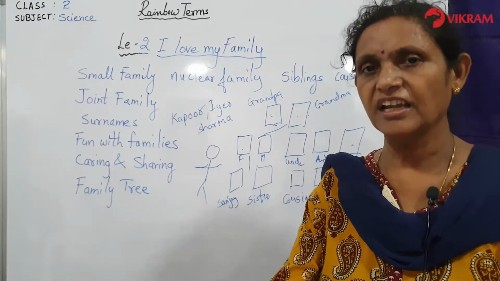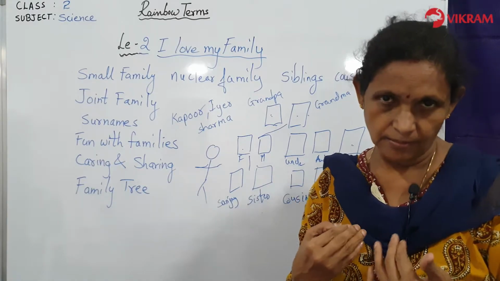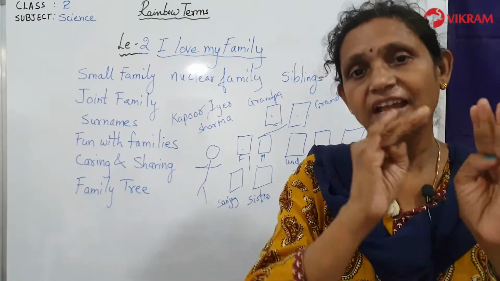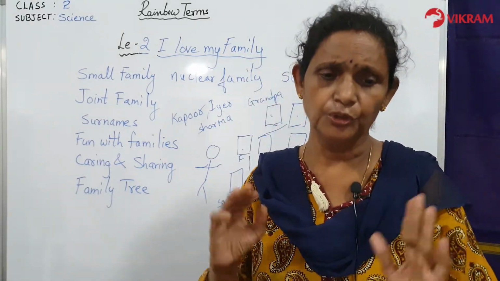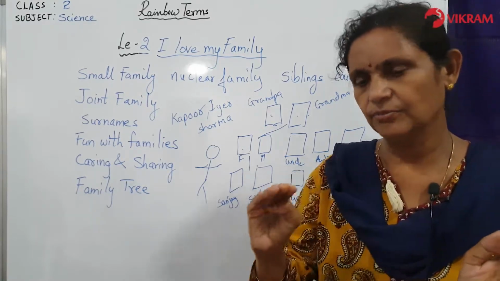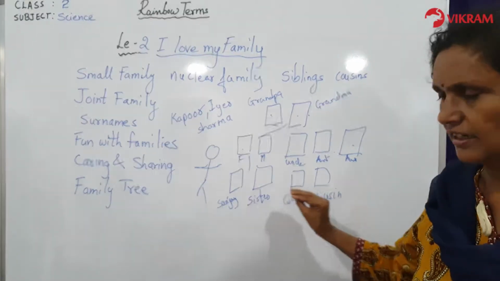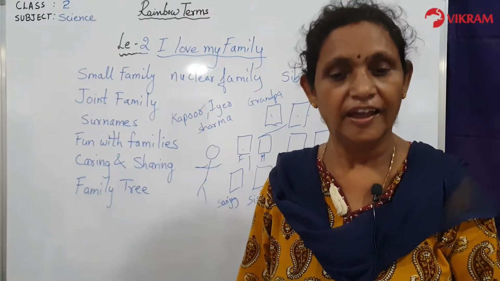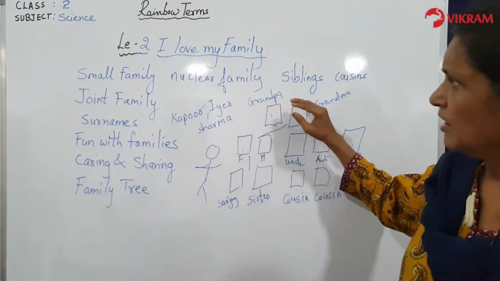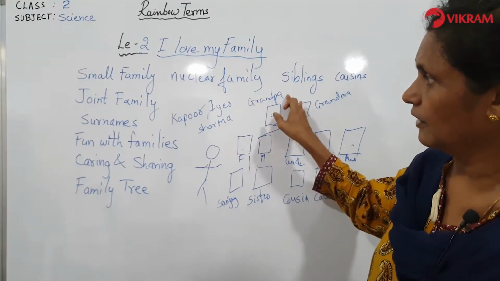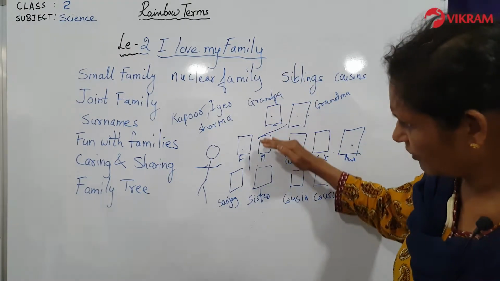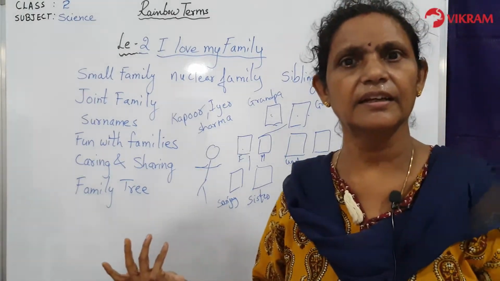You collect all the names of your family members. You take the photographs of your grandparents, your parents, aunties, cousins and stick them on a paper. You make a chart out of your family tree. Paste the pictures and write the names of the family members. Have you noticed that you and your family members share a surname? So all the surname which you have from grandpa, you have Iyer or maybe some other name, Rao. So all the family members have the same surname.